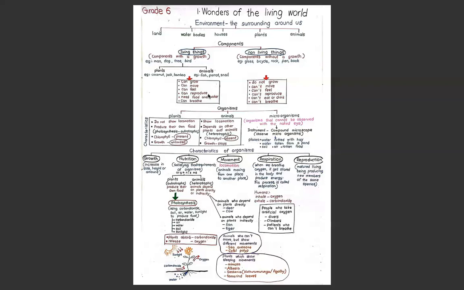And when we take non-living things, what are the characteristics of non-living things? They do not grow. They can't grow. And they can't move. They can't feel. They can't reproduce. They can't give birth to other animals. They can't eat or drink. And they can't breathe.